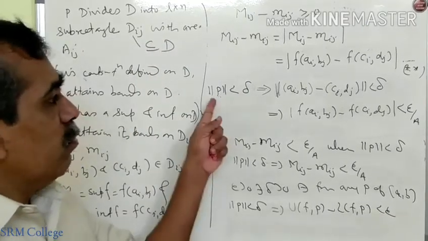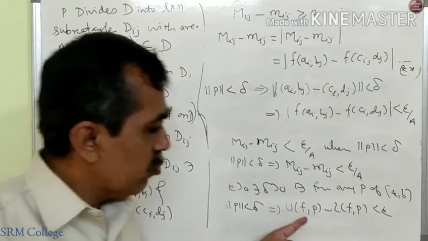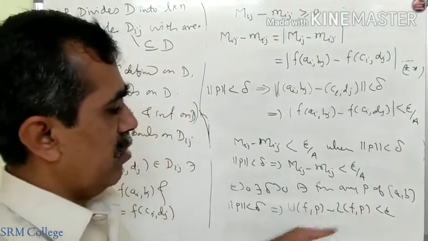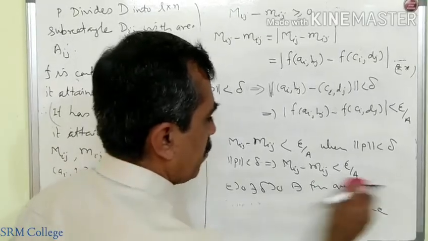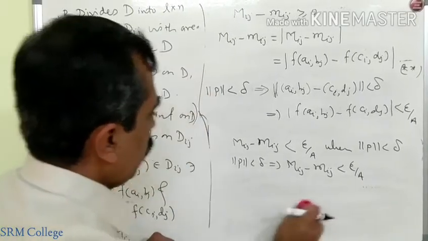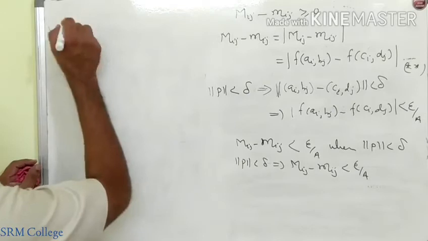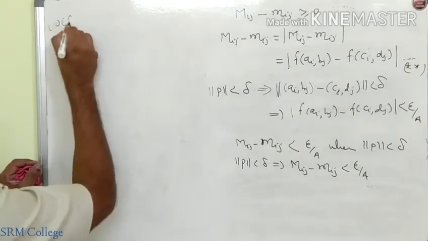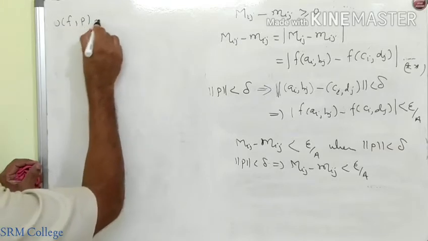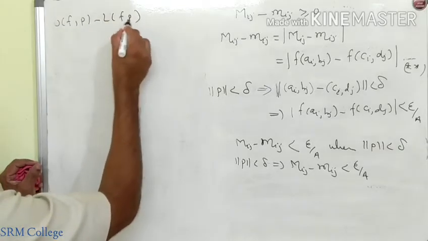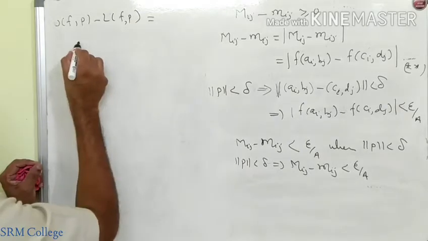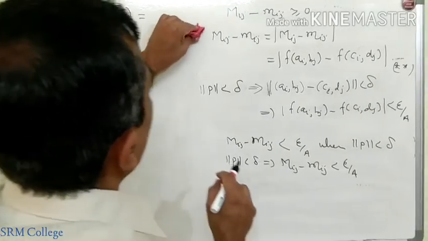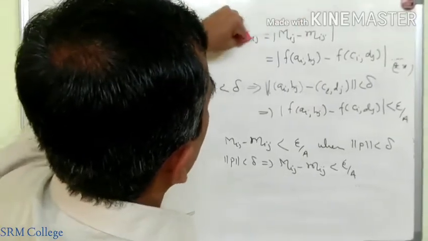So if you assume that norm P is less than delta, here also you want to prove that the upper sum minus lower sum is less than epsilon. So our aim is now UFP minus LFP less than epsilon. To prove that f is integrable, consider UFP minus LFP. Now by definition, what is this?